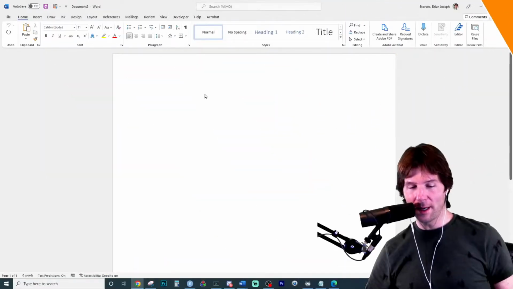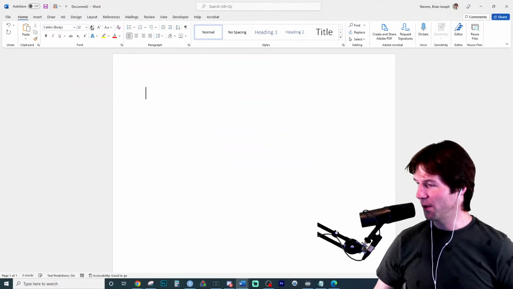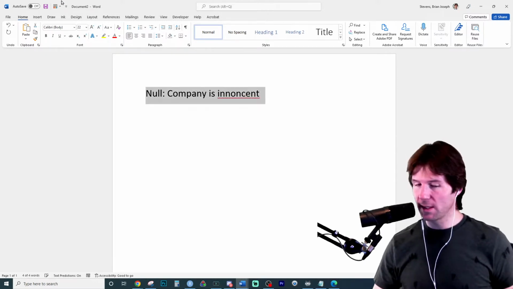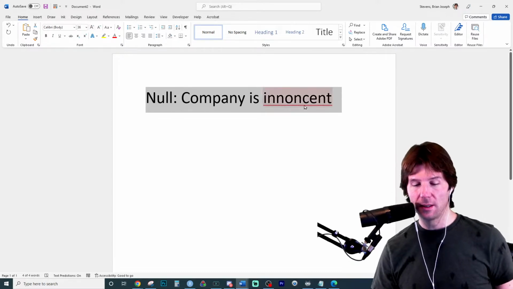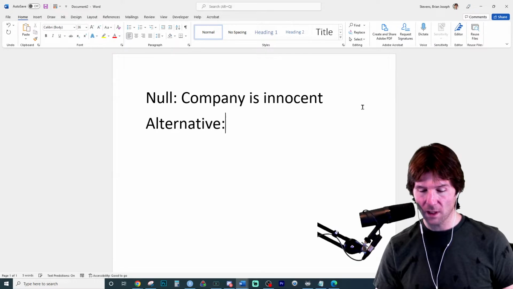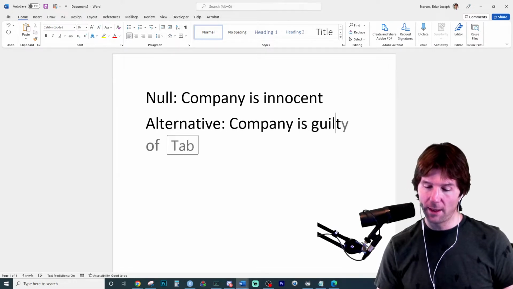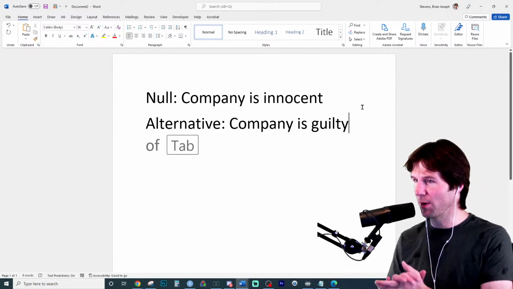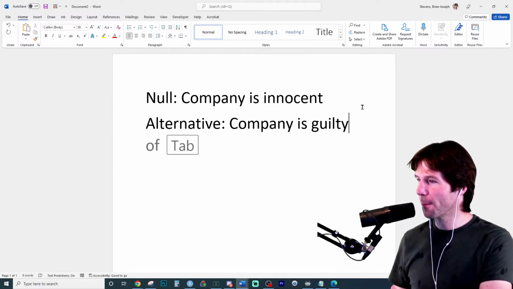Let's go take a look at the question. Okay, so the null hypothesis is what we would believe about the company. The null hypothesis is the company is innocent. This is the way it works in court cases. We have the company is innocent until we have evidence of guilt, and the alternative would be the company is guilty. And I know in a court case, you generally say innocent or guilty, not guilty, so we could say not guilty, but we'll just go with this right here.